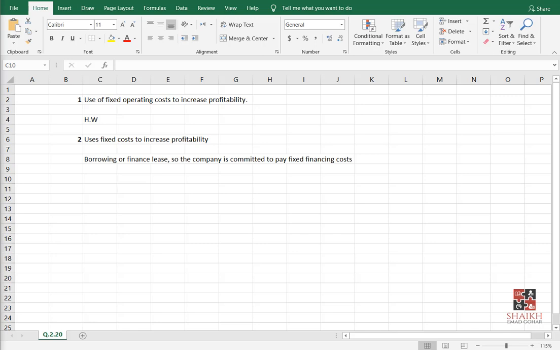Getting the story? So what does it mean? There is a big space for shareholders, because once you pay interest, only then come the shareholders. Out of 1000, 100 is interest. Remaining how much? Very nice, 900, right?